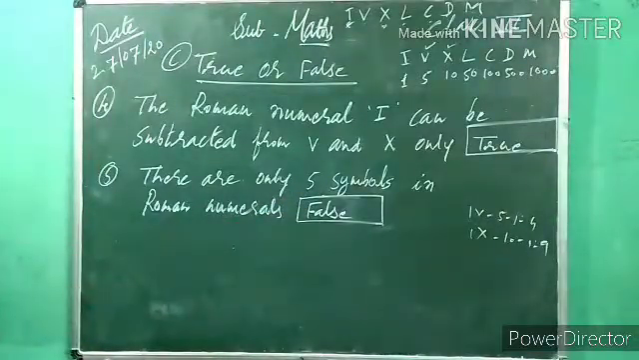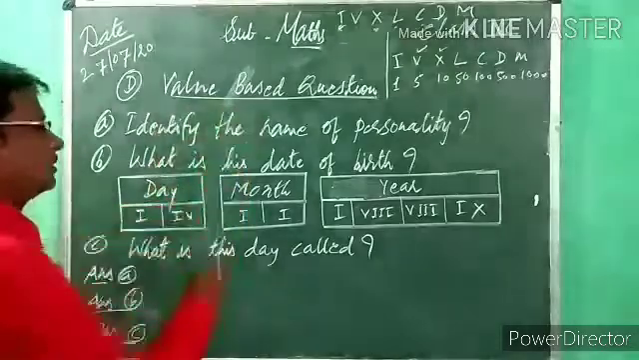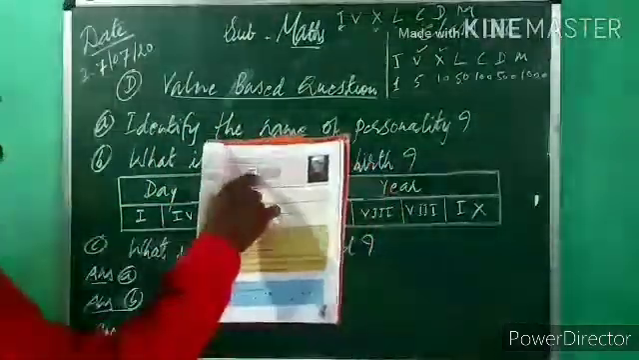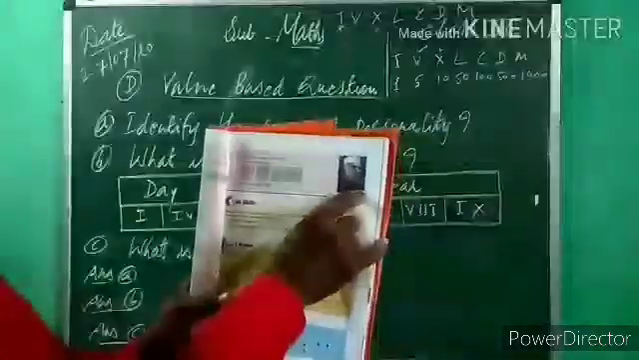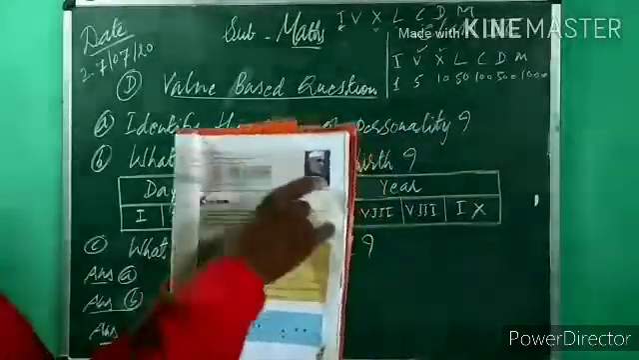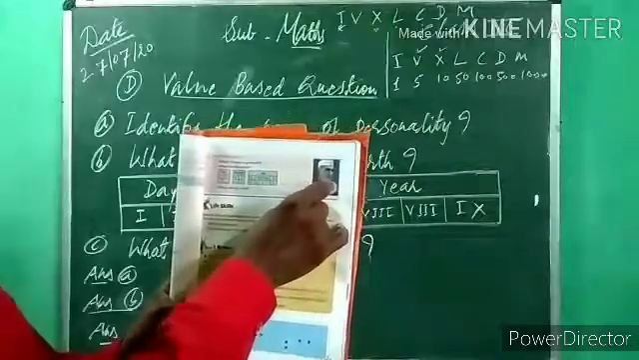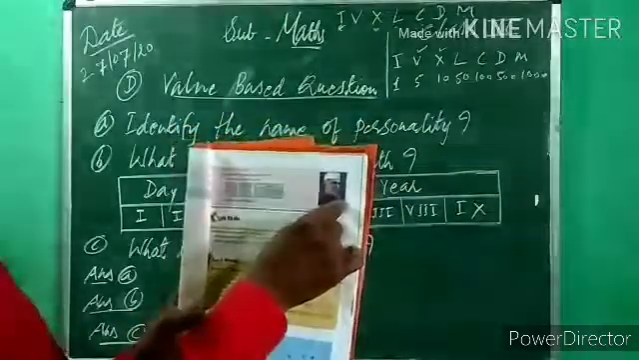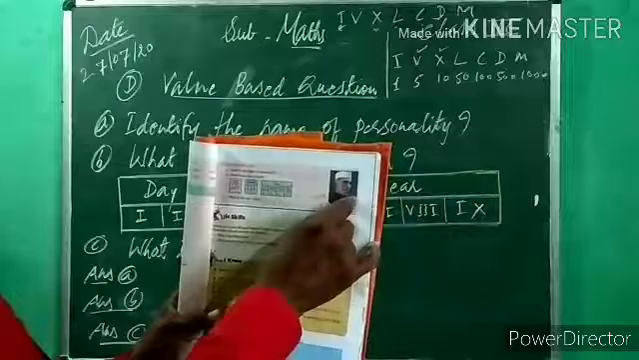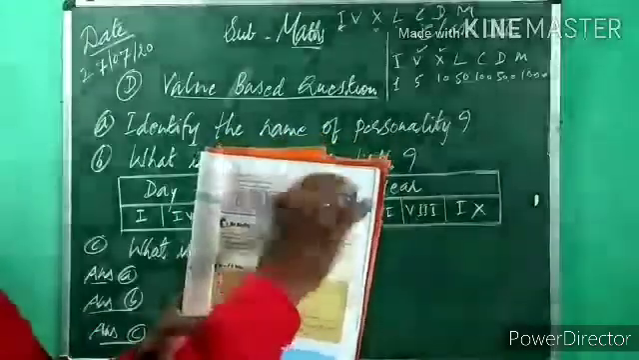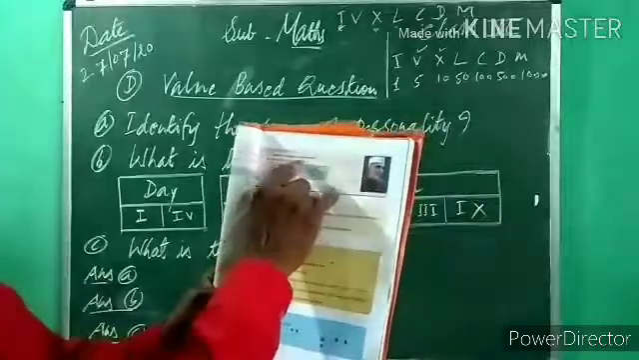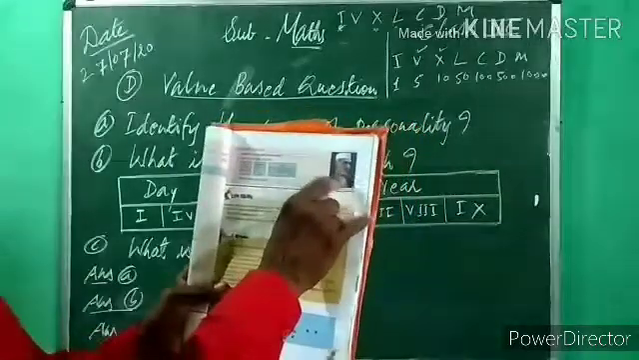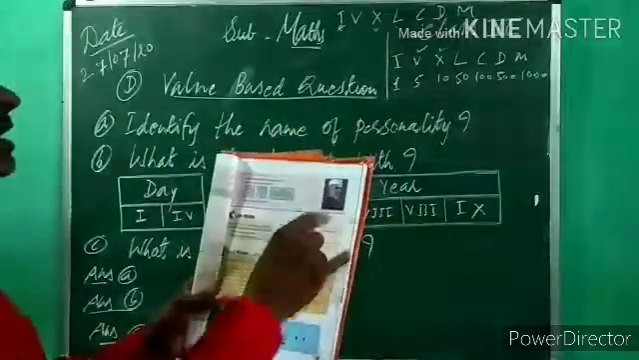Now the last question, a value-based question, with a picture given. First question: identify the name of the personality. While writing this question in your notebook, you have to draw this picture also, or otherwise take a Xerox, cut that picture and paste it in your notebook. Identify the name of the personality. Who is this great person? We have to write the name of that great personality.